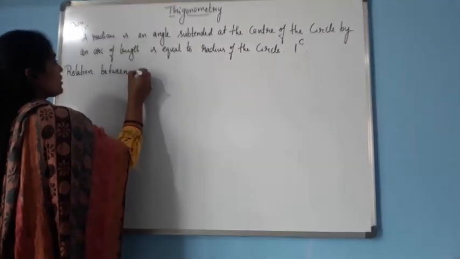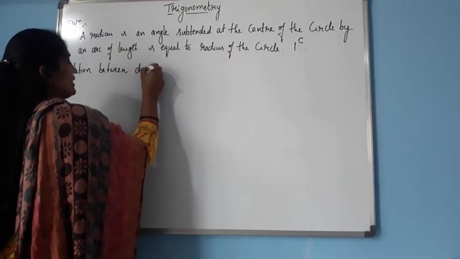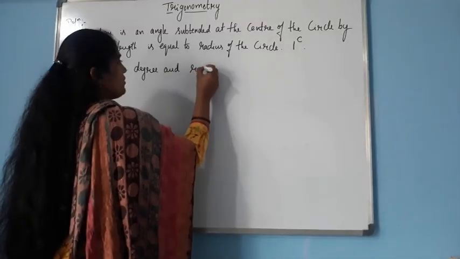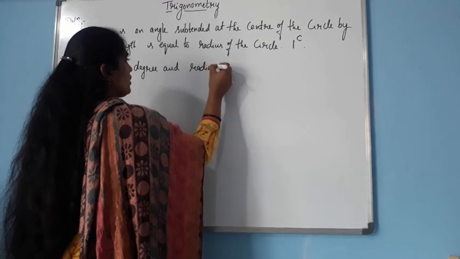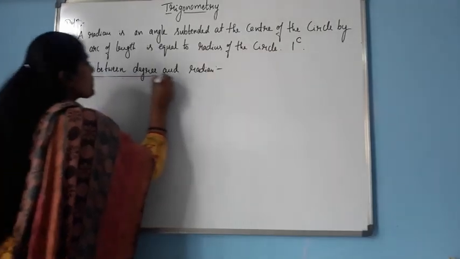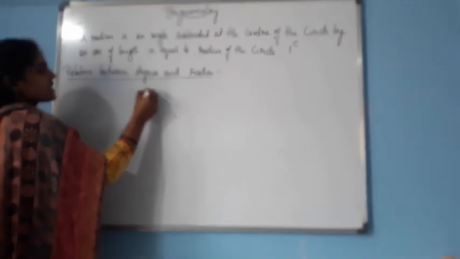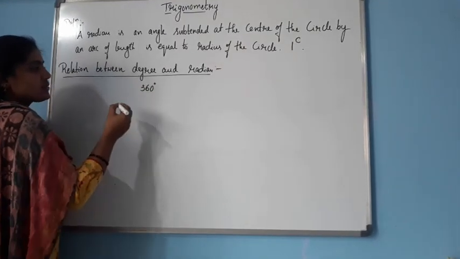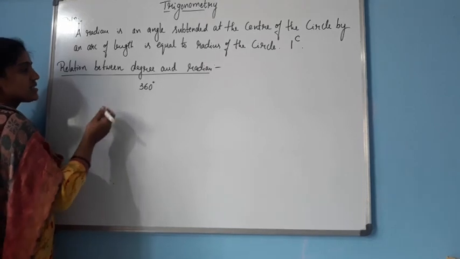Relation between degree and radian, okay. See here, we know that 360 degree, right? Here this is in the sexagesimal system.